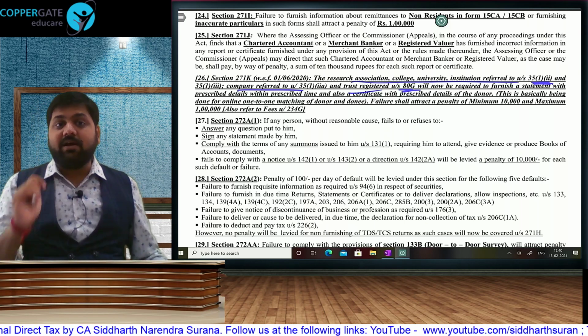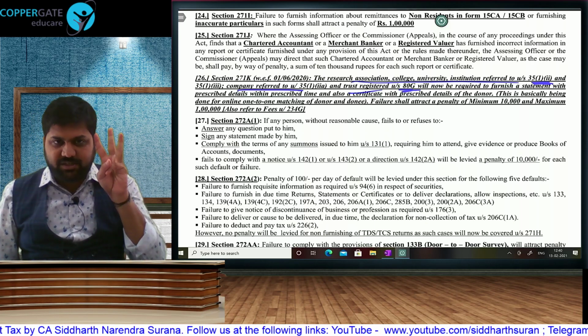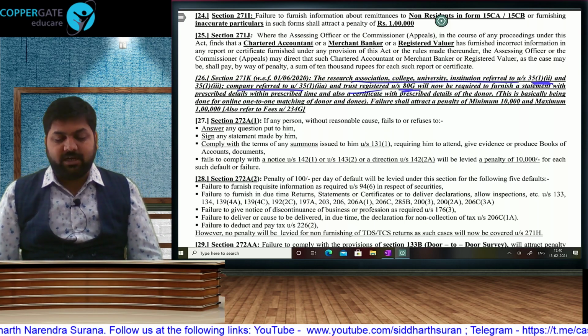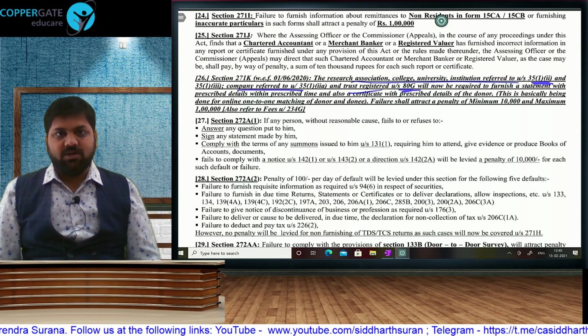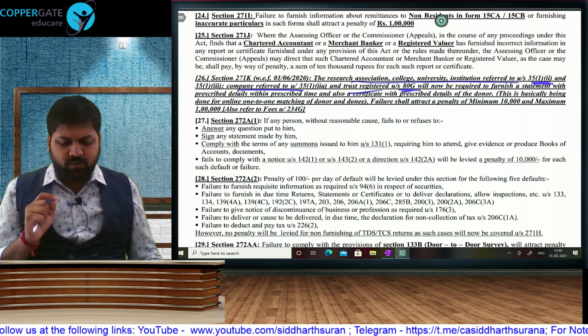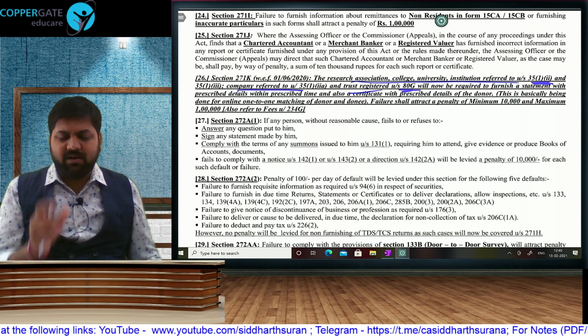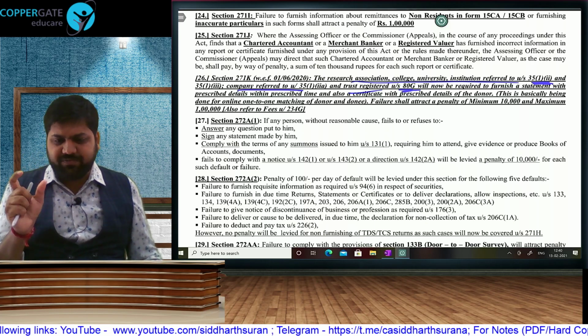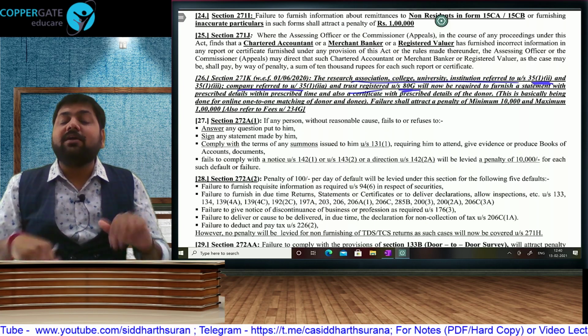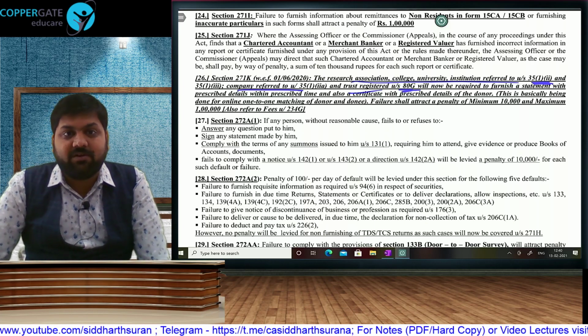Now we are making a requirement that this trust, association, institution, college, university, company will have to file an online statement with details of donors. From where have they received their donation? There will be a specific form which will be notified called the annual financial statement. In that they will give the KYC of the donors, and the moment they submit this return, automatically in the donor's return that deduction will get reflected.